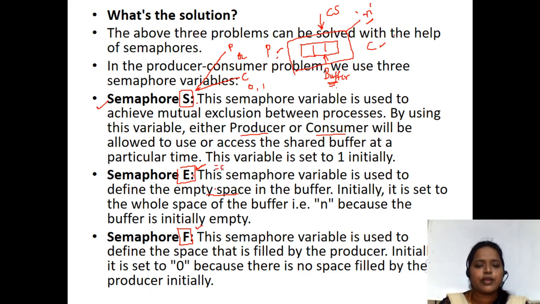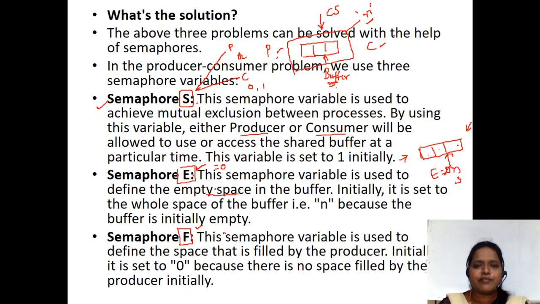Initially, no producer has produced an item and no consumer has consumed an item. E is equal to the number of empty slots. So E is set to N, where N is the size of the buffer. Here the producer has not produced and the consumer has not consumed, so N is the number of empty slots. How many empty slots are there? N equals 3, so 3 empty slots are there.